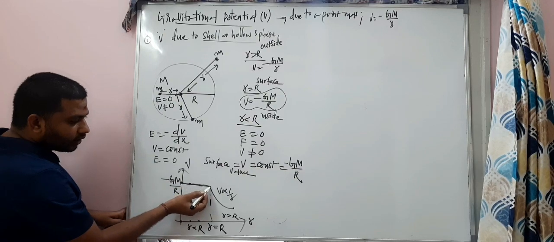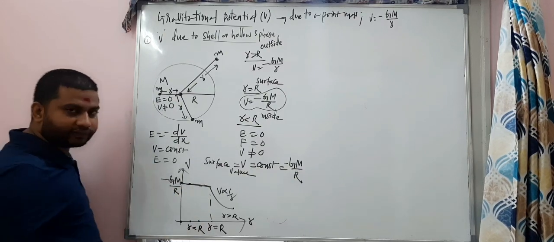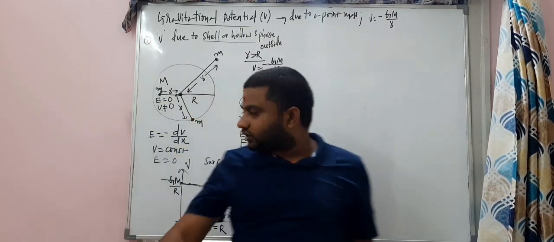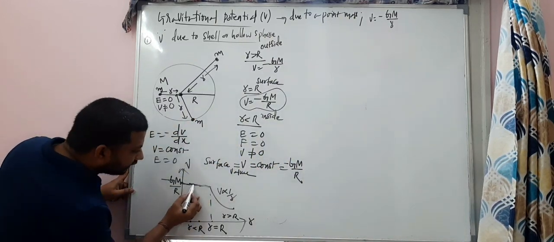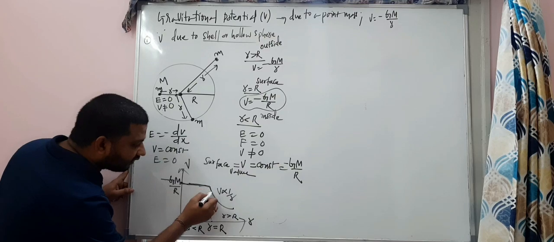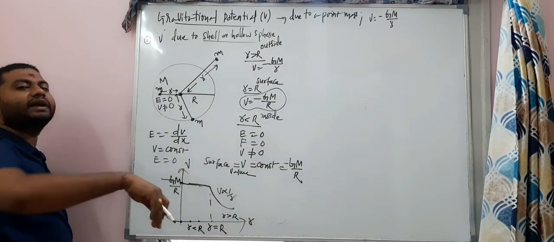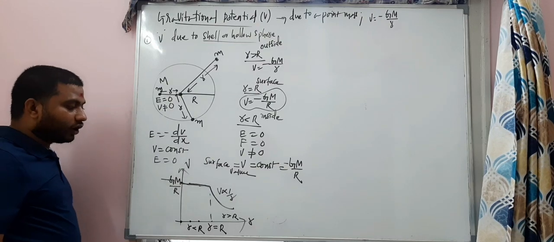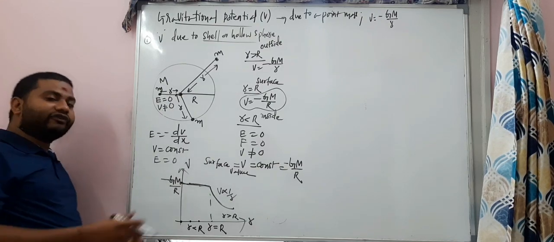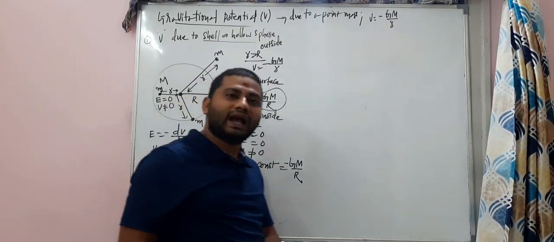Look here, a constant. This is the graph. There will be one straight line, constant, from the center to the surface. Then from the surface to some distance it will be inversely proportional. All right, everybody. So this is how the numericals will be asked. The graphical related questions also will be asked.